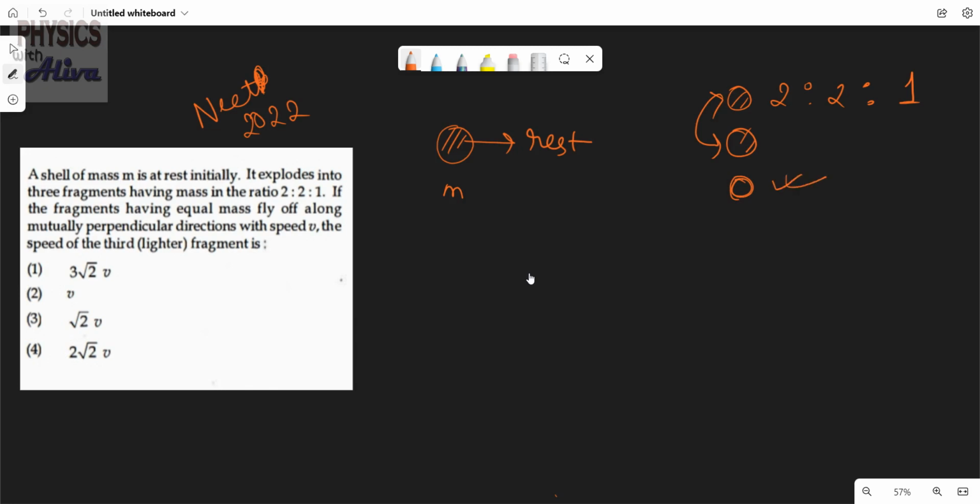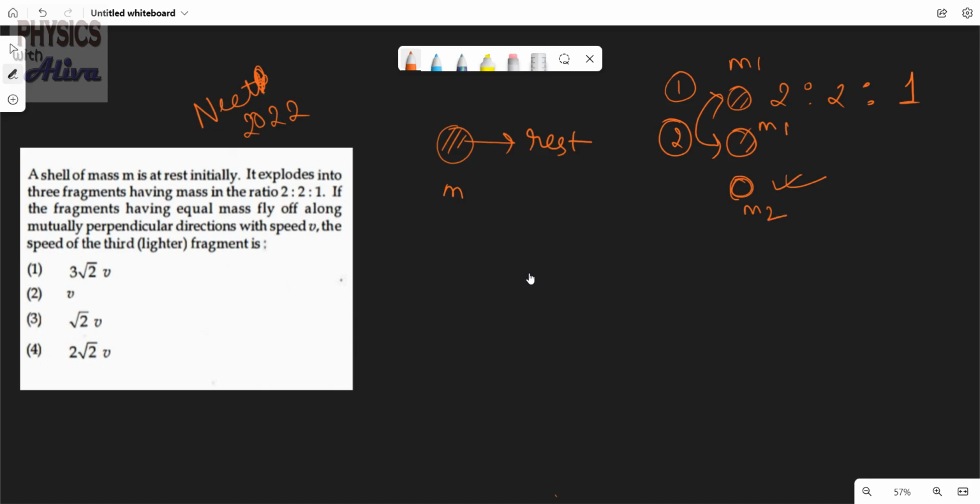If the fragments having equal mass, that means the first one and the second one, fly off along mutually perpendicular direction with velocity v. These two masses, first one and second one, we name m1, m1 and this is m2.